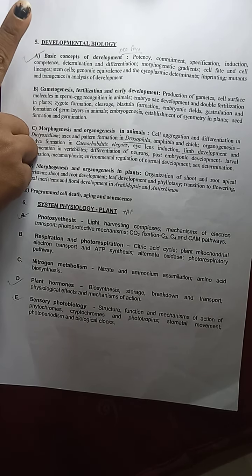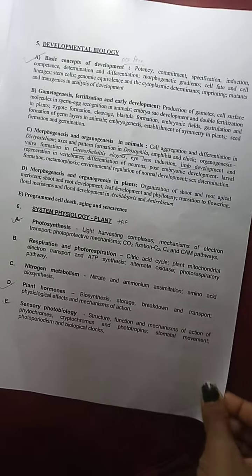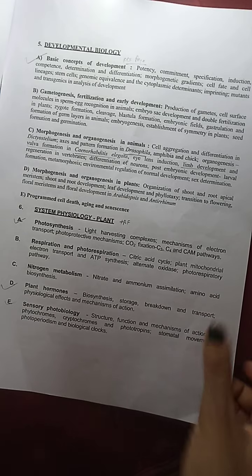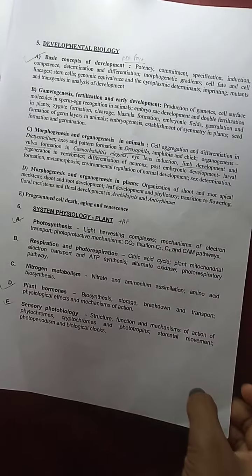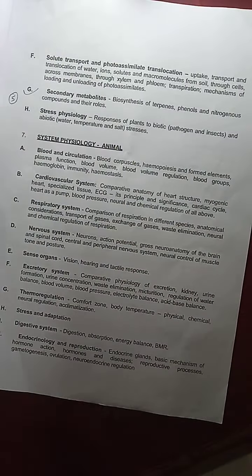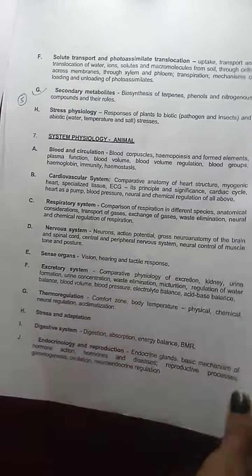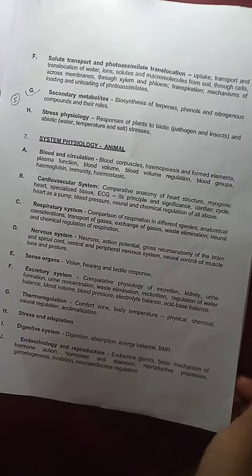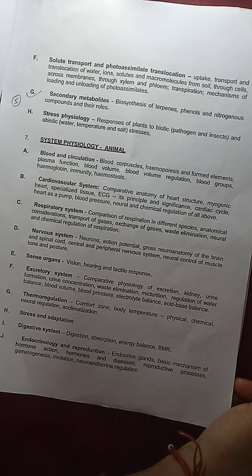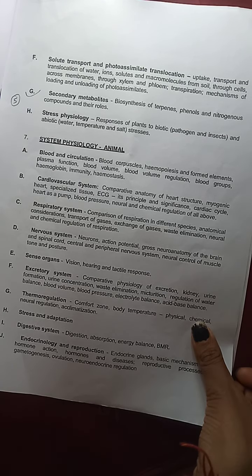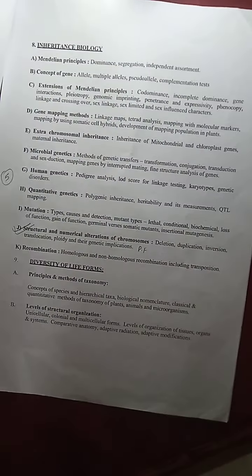Developmental biology is a new subject for me, so we'll learn slowly. For plant, I'll cover all the subtopics. Then animal, I'm not considering it, but if you need any guidance in the subjects I'm not going to cover, I'll give you a note. Don't worry.